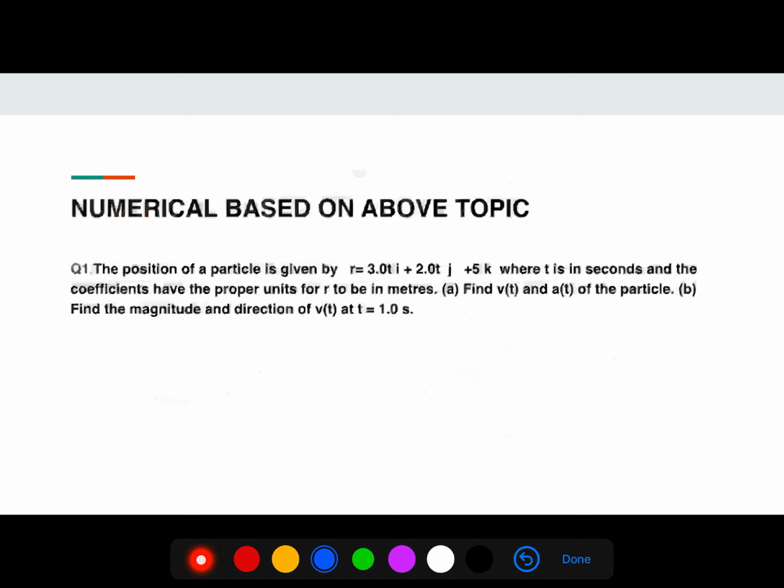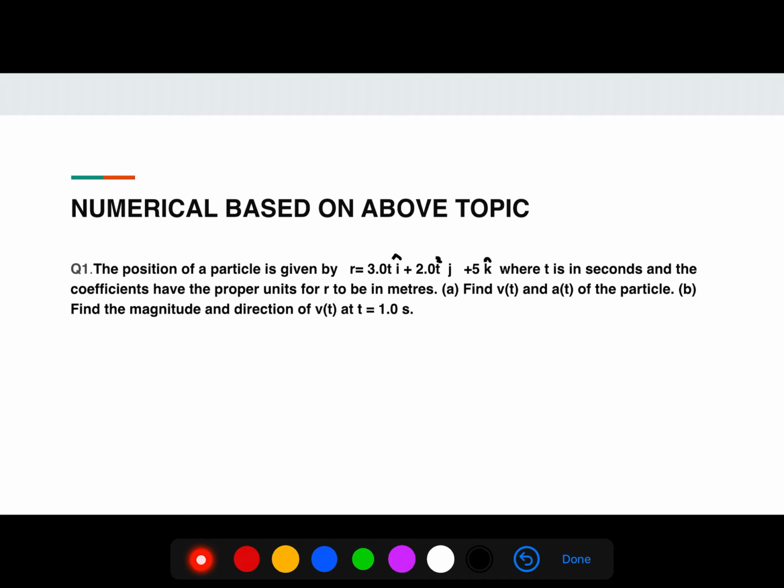So now I will discuss some numericals based on the above topic. The first numerical: the position of a particle is given by r is equal to 3.0 t i cap plus 2t square j cap plus 5 k cap, where t is in seconds and the coefficients have the proper units for r to be in meters.